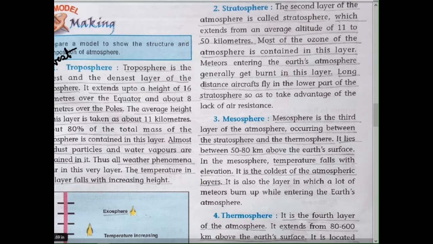It extends up to the height of 16 kilometers over the poles. The average height of this layer is taken as about 11 kilometers. About 80% of the total mass of the atmosphere is contained in this layer.